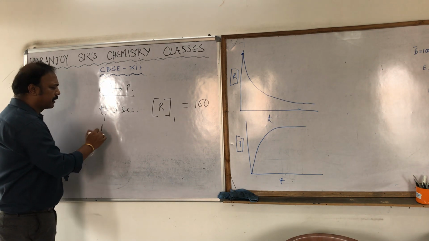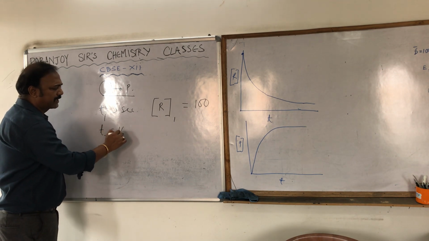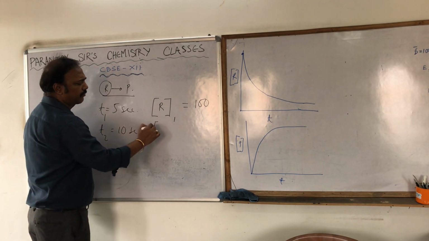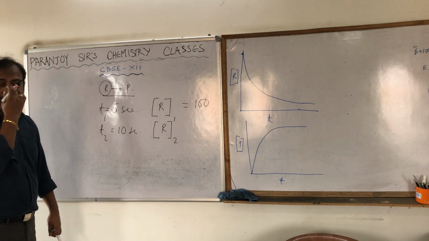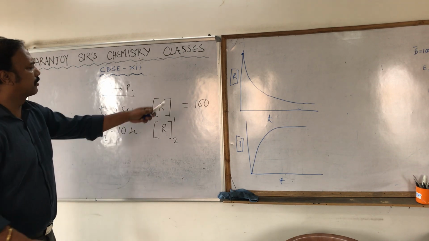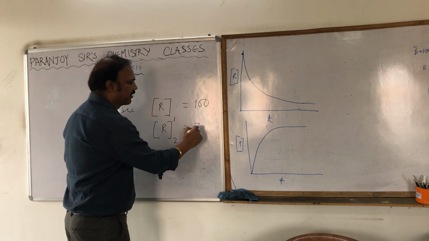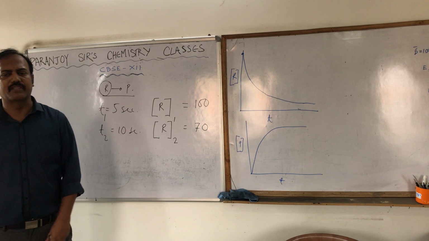At time T2, after 10 seconds, you observe the concentration of R. What will happen to the concentration of the reactant? It will decrease with time. We know that it will decrease with time. So suppose from 100 it has become 70.